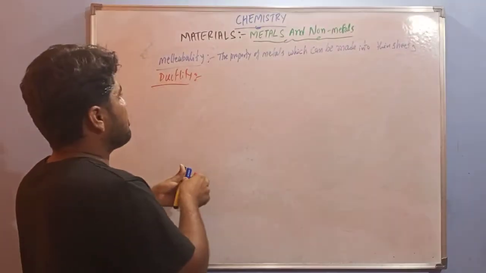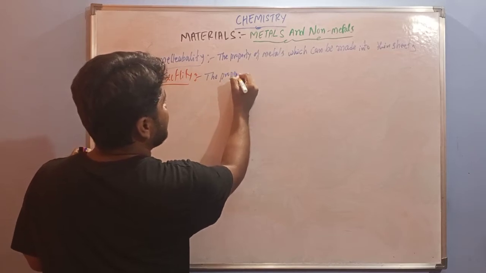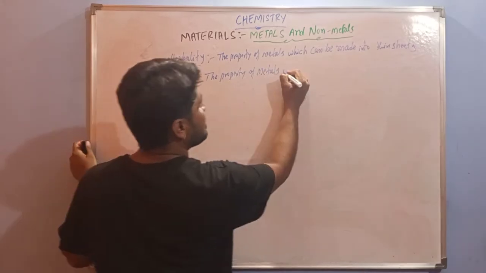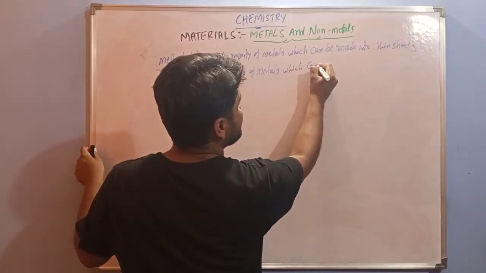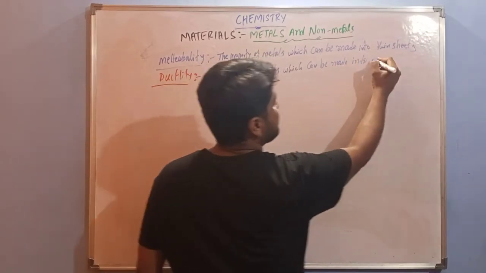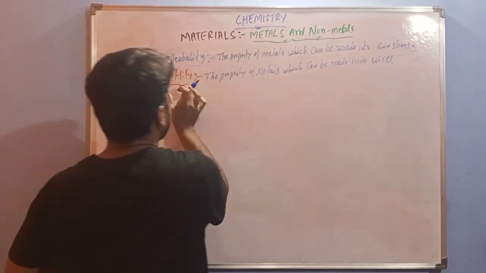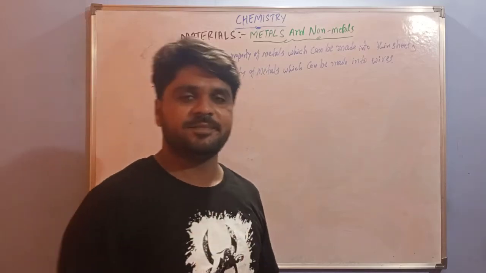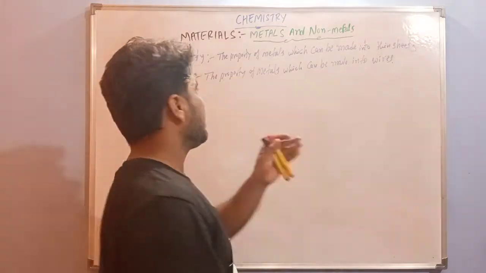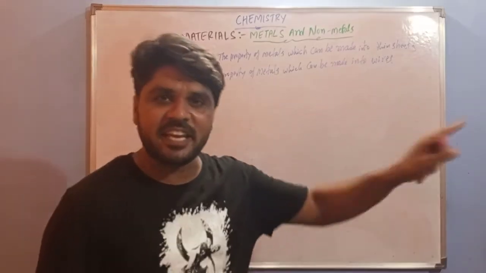It is one more important property, that means the property of metals which can be made into wires. This is called ductility. Ductility means making of thin wires. Making of wires we call ductility. Making of thin sheets we call malleability.